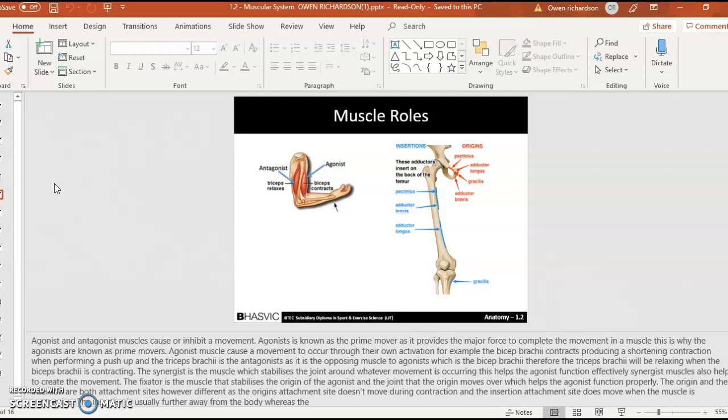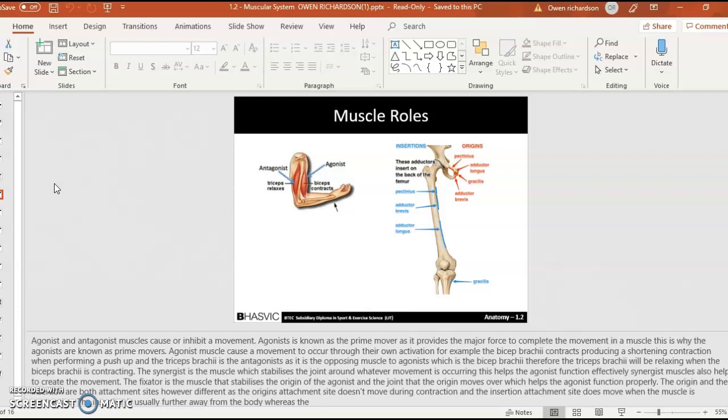When performing a push-up, the triceps brachii is the antagonist as it is the opposing muscle to the agonist, which is the biceps brachii. Therefore, the triceps brachii will be relaxing when the biceps brachii is contracting. The synergist is the muscle which stabilizes the joint around whatever movement is occurring. The agonist functions effectively.